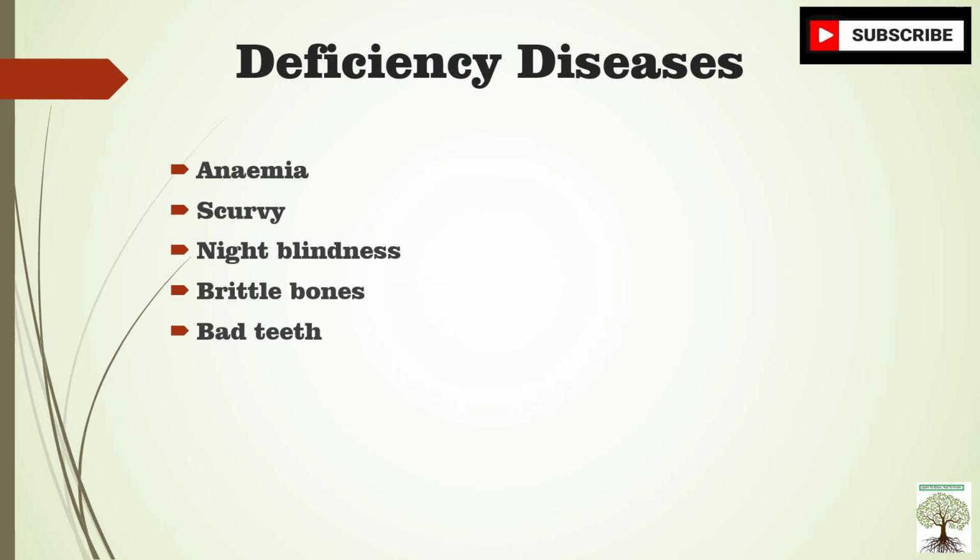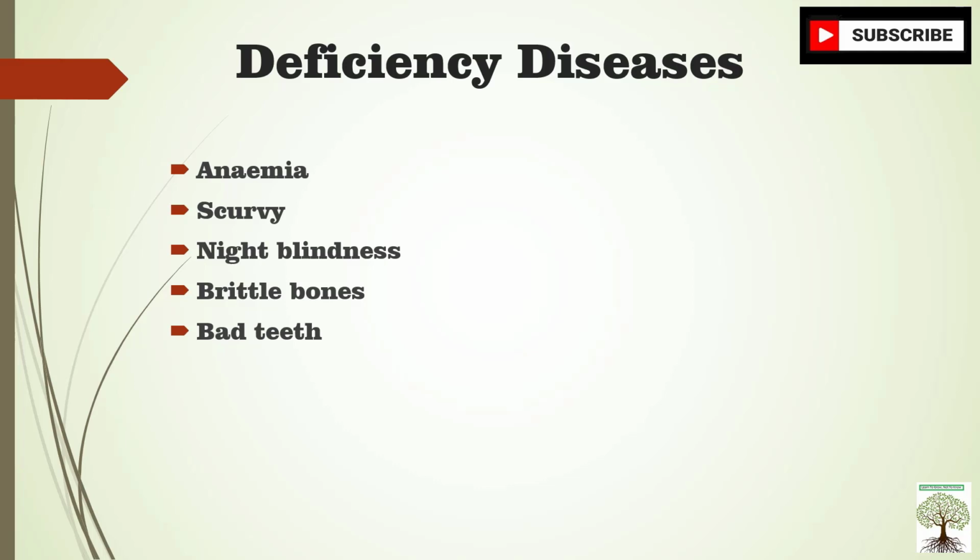Now children, deficiency diseases. If we don't have enough vitamins and minerals in our body, this leads to certain diseases. They are called deficiency diseases.